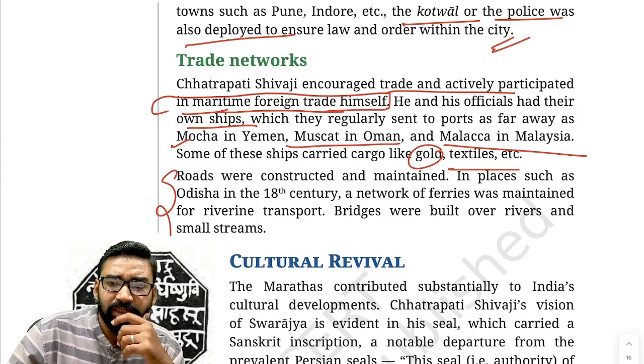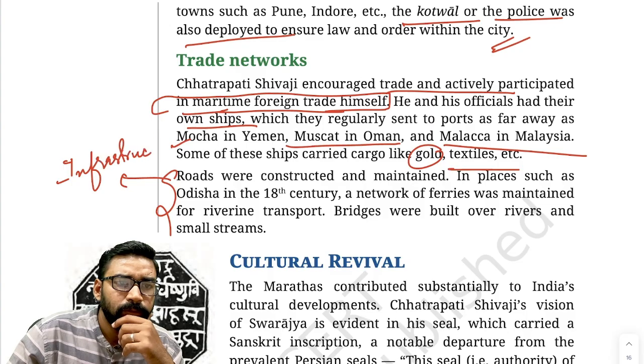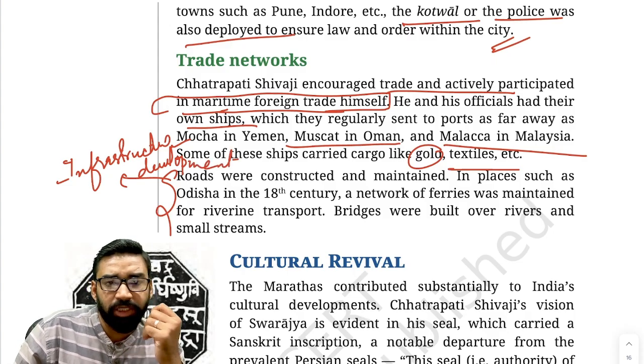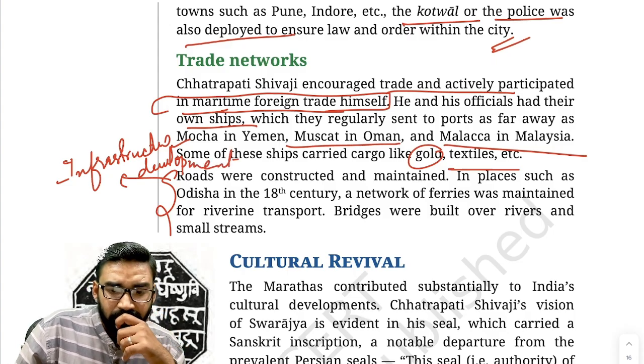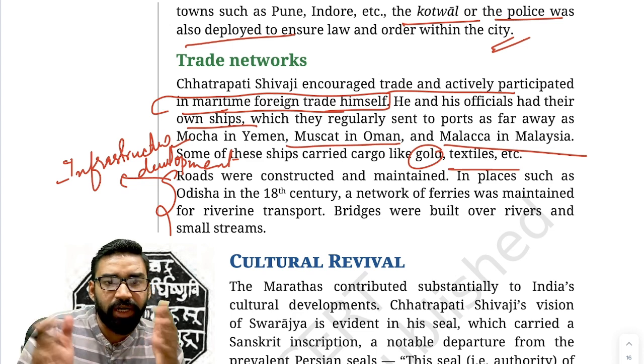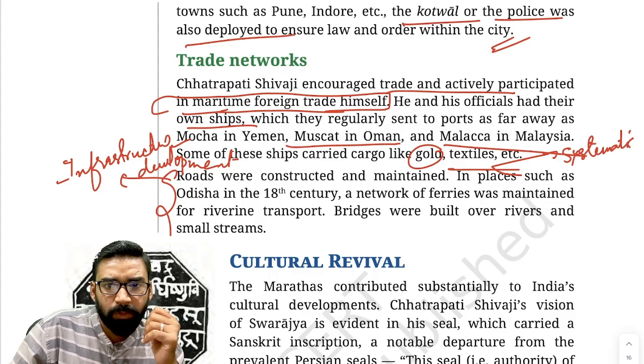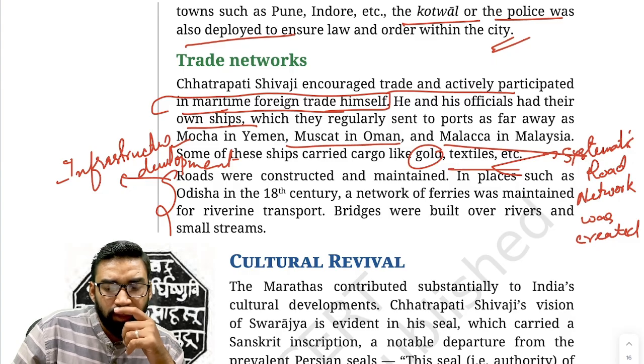Apart from this, this is related to infrastructural development. With respect to infrastructure, road construction and maintenance were started. For example, a systematic road network was created.